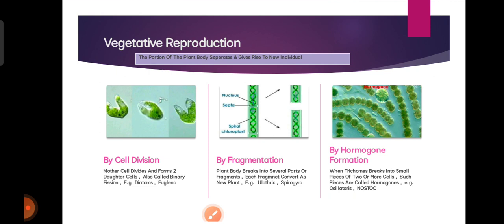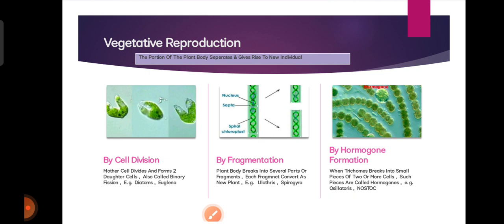In this, the mother cell divides and forms two daughter cells, and it is also called binary fission. Examples are diatoms and Euglena. Then vegetative reproduction occurs by fragmentation. In this, the plant body breaks into several parts or fragments, and then each fragment converts into a new plant. The examples are Ulothrix and Spirogyra.